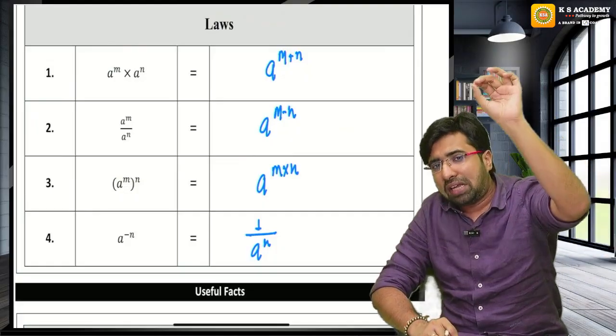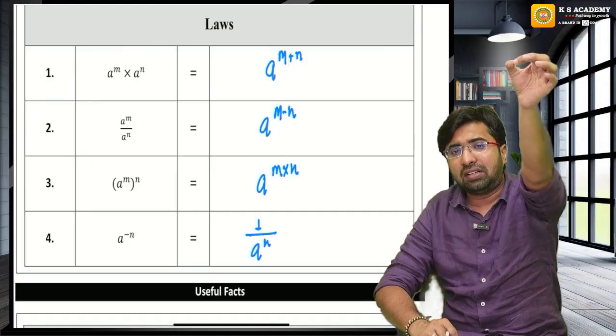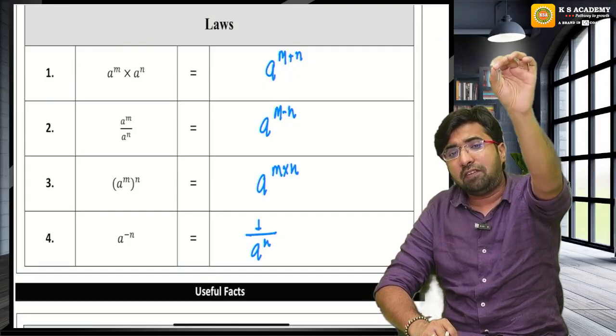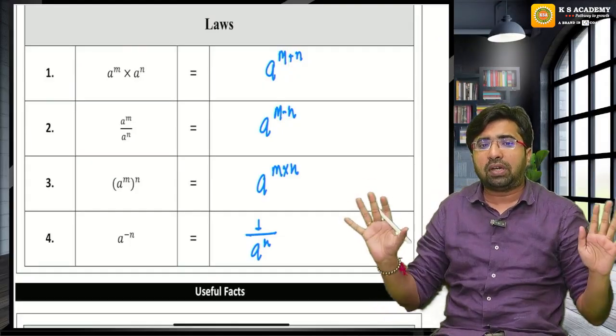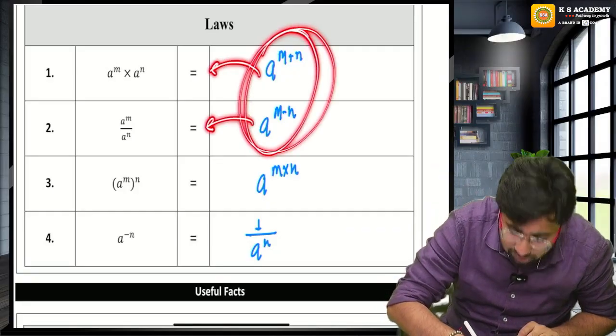Guys, if you are applying the property between multiple bases, there is a multiply sign, power will add. There is a divide sign, power will subtract. Guys, if there is any other sign, I will say no property. Guys, if you are applying the property in the single base, they will split back into multiple bases.